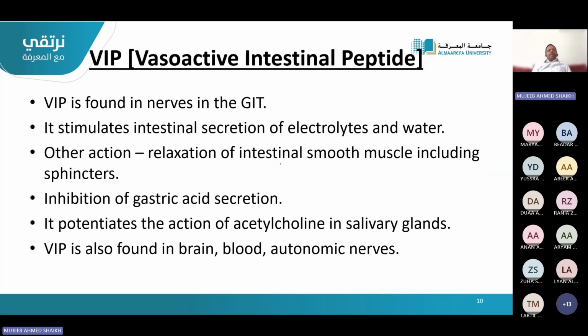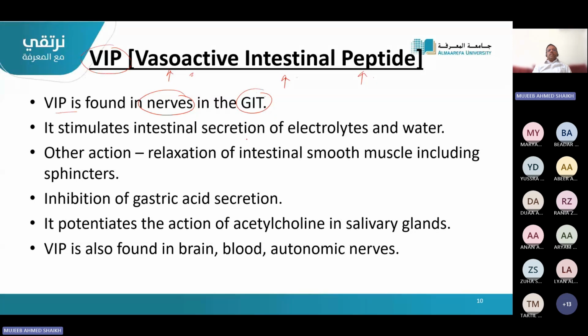The last one is VIP. Not very important person. This is vasoactive intestinal peptide. Now, as the name suggests, it is acting somewhere on the blood vessels and in the intestine, and it is peptide in nature. So VIP is found in the nerves in the GIT, the nervous tissues, the enteric nervous system. You will find the release of VIP.